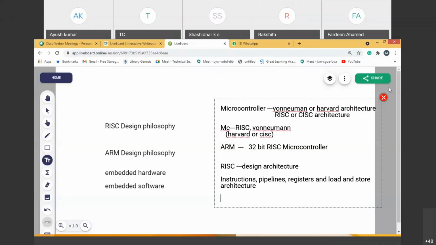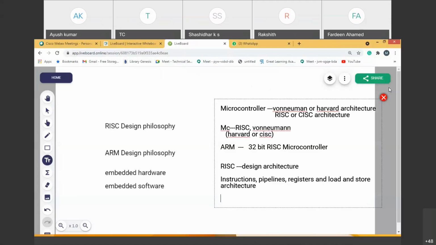Then the last rule supported by the RISC architecture is load and store architecture. It has two special instructions called load and store, which are specifically used for storing the data onto the memory and fetching the data from the memory to the registers. Everything in programming happens with the registers in RISC architecture, but load and store instructions help to load the data from the memory to the registers, and store the data from the register to memory. Only two special instructions are supported by RISC.